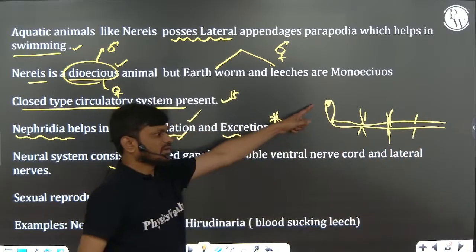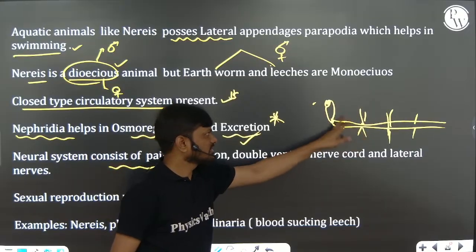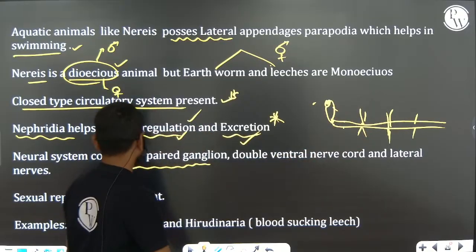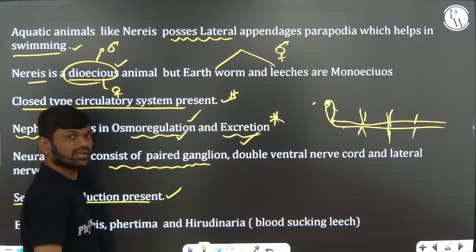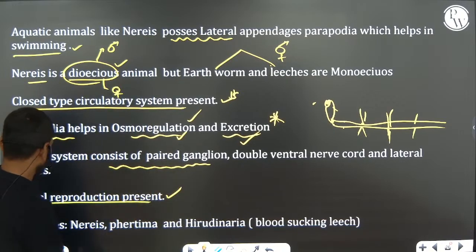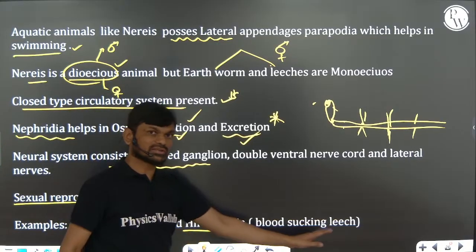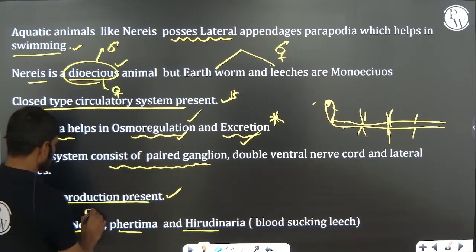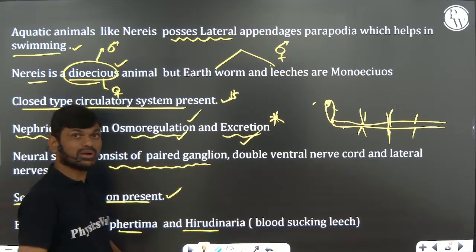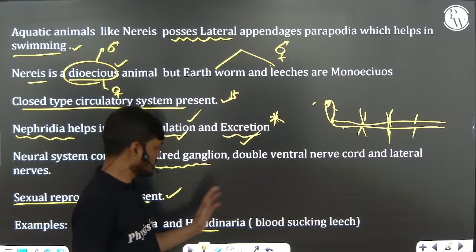Sexual reproduction is present, with fusion of male and female gametes. Examples: Nereis, Pheretima, Hirudinaria, commonly called the blood sucking leech. Nereis is also called ragworm, clamworm, sandworm, common names of Nereis.